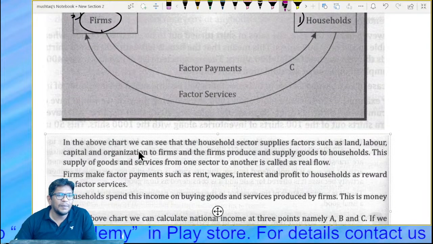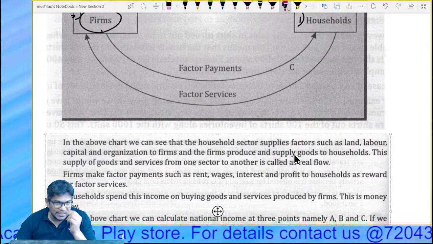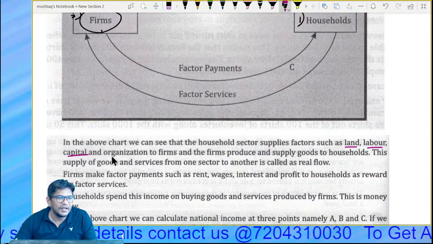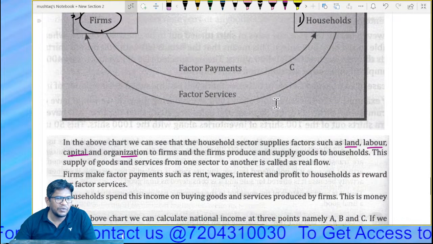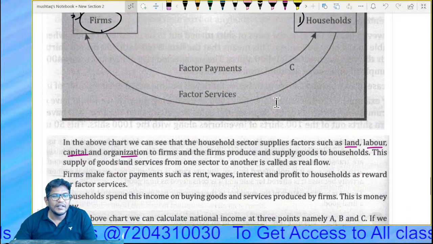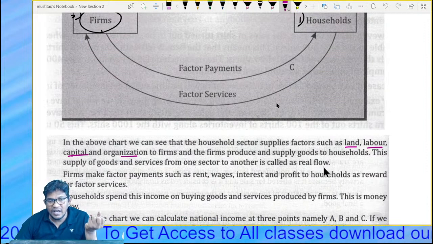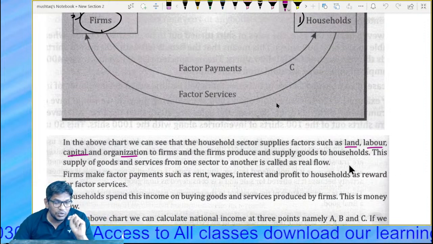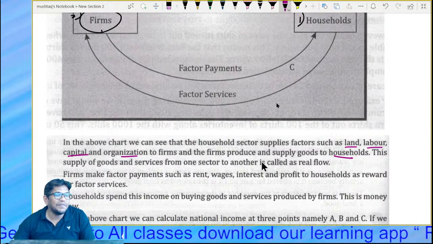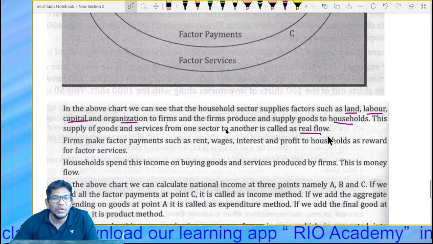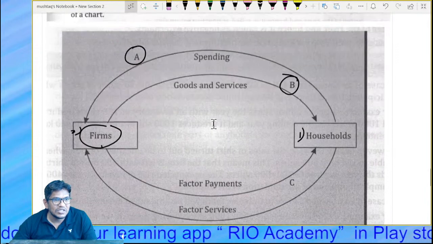Now guys, here is the first. Look, in the above chart we can see that the household sector supplies factors of production, such as land, labor, capital and organization, to the firm. And whatever the firms produce, they supply the goods to the household. This supply of goods and services from one sector to another sector is called real flow.